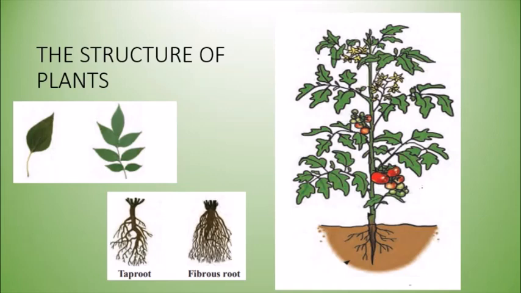Then we have flowers. Flower is the most attractive part of the plant, and it may be connected to the stalk or it can be connected to the stem. Also, the flower has its typical color to attract insects. Also, the flower is the main part in reproduction, because reproduction takes place from the flower only, and from the flower the fruits are formed. So these are the main structures of a plant, that is root, stem, leaf, flower and fruit.